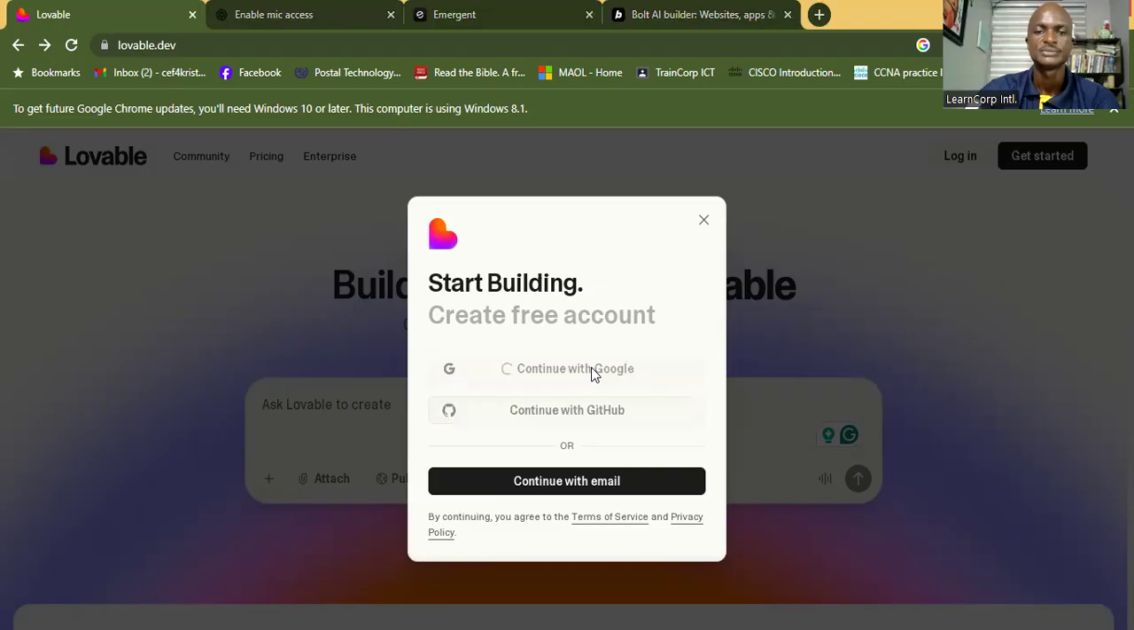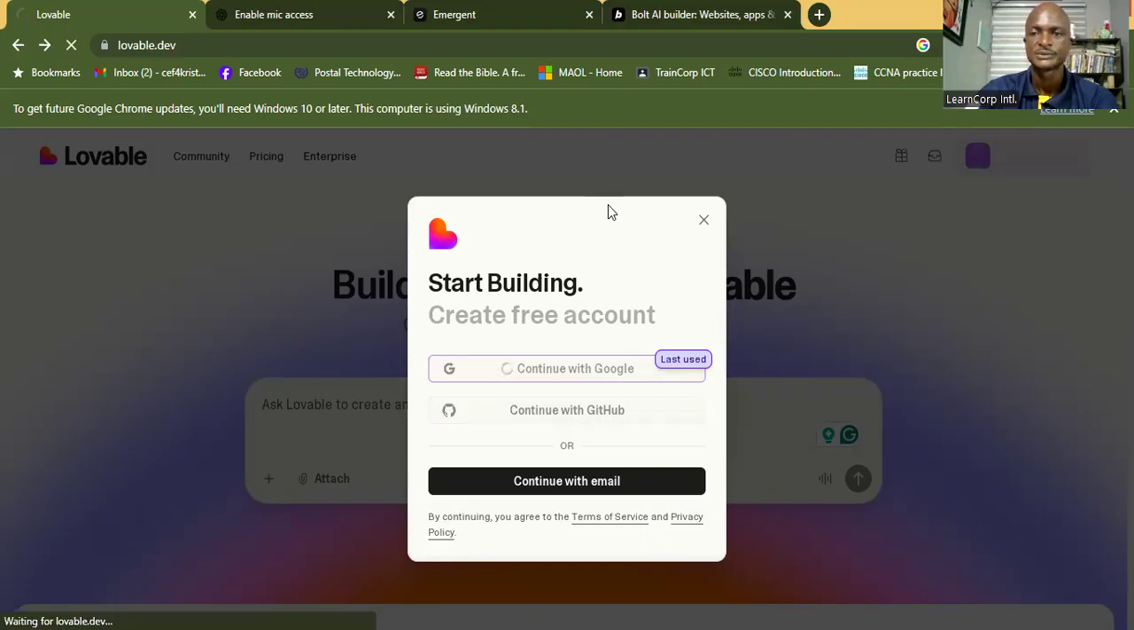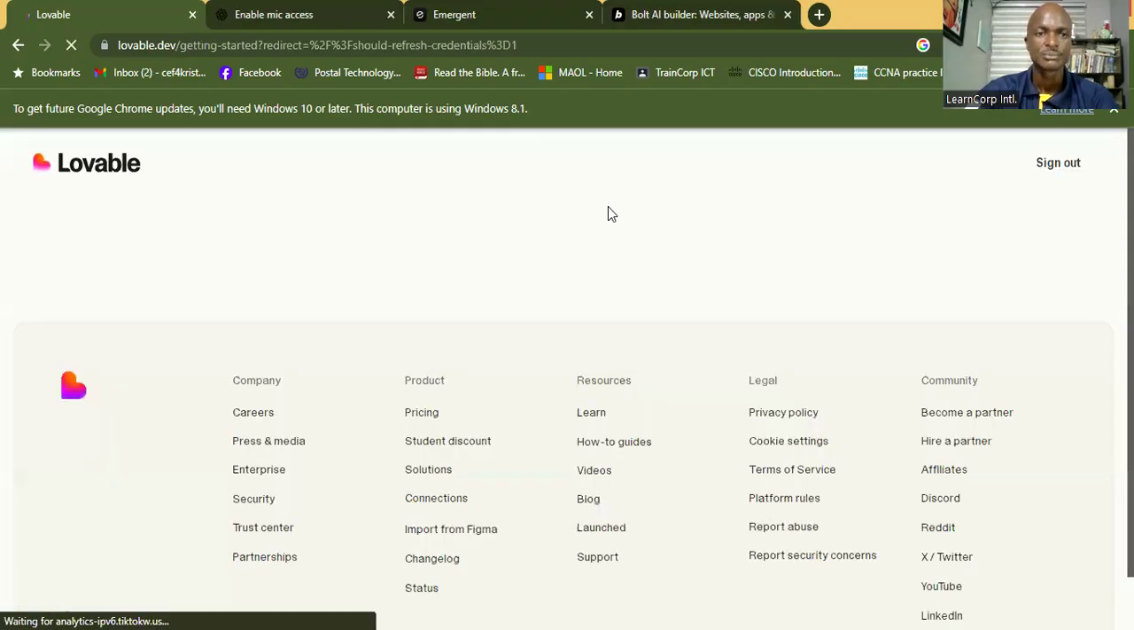And never mind, my system has been up since morning. It has been running. So my processor is getting some brain stress. Okay, so it's building my account. Voila. So I'm sitting inside Lovable right now.